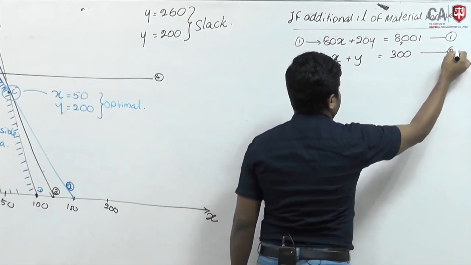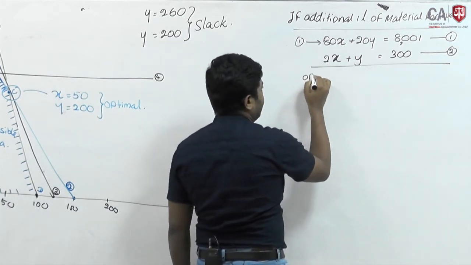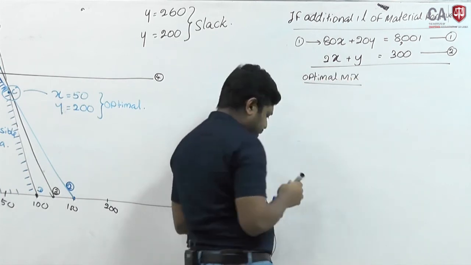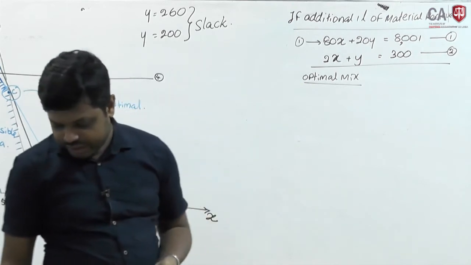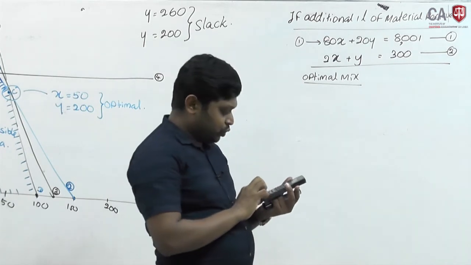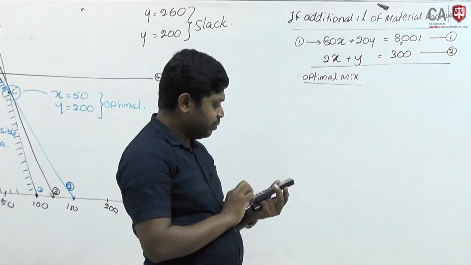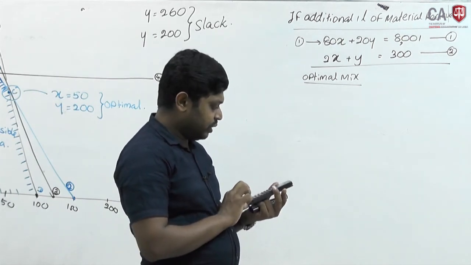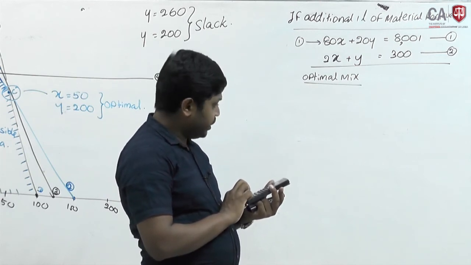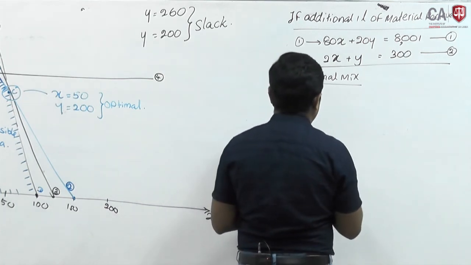This is equation number 2. Then if you work out the optimal mix, if you use the simultaneous equations, use your calculator, you can easily work it out. Unknowns: 80x plus 20y, C1 is 8001, A2 is 2, B2 is 1, C2 is 300. X will be 50.025.